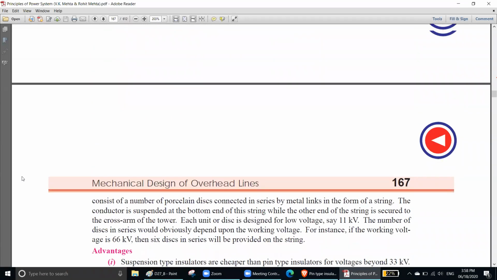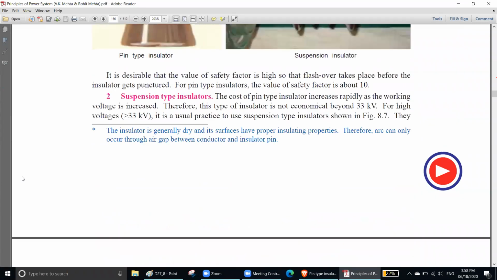Number 2, suspension type insulator. Okay, we will stop here for today.